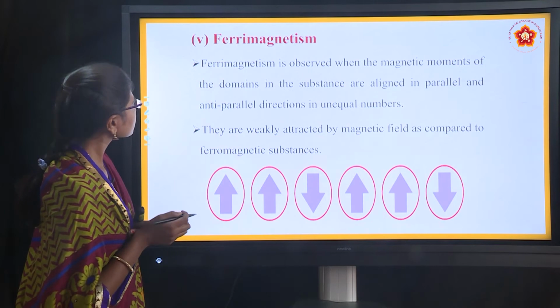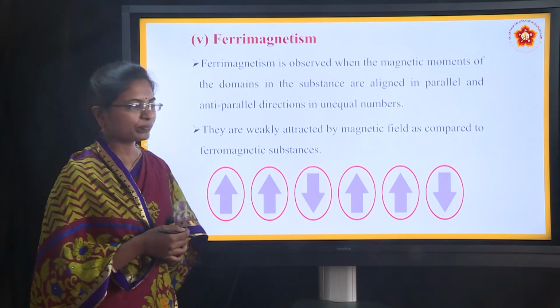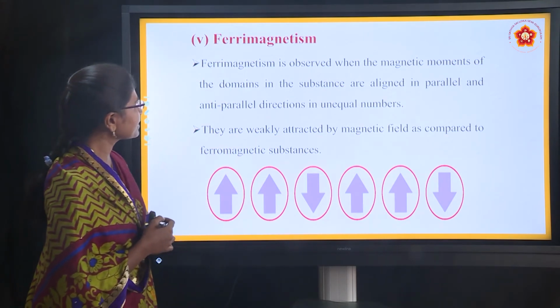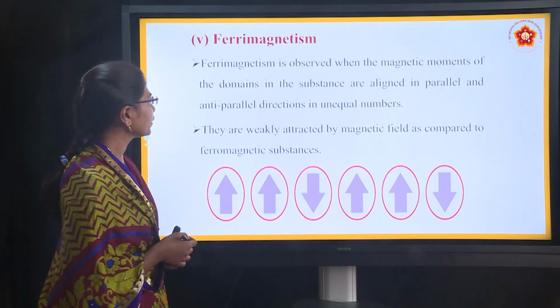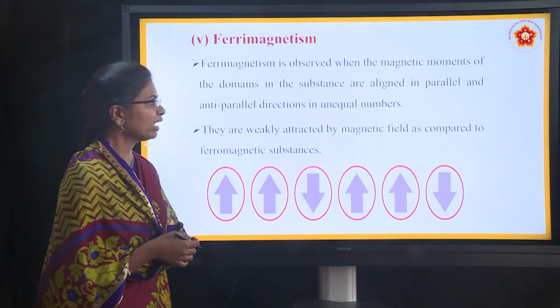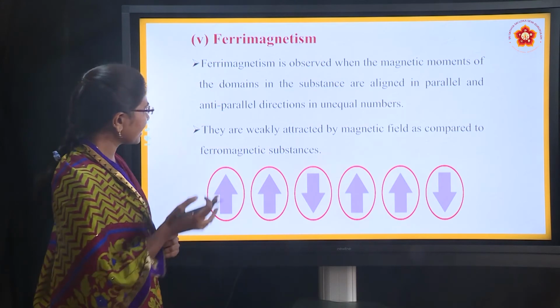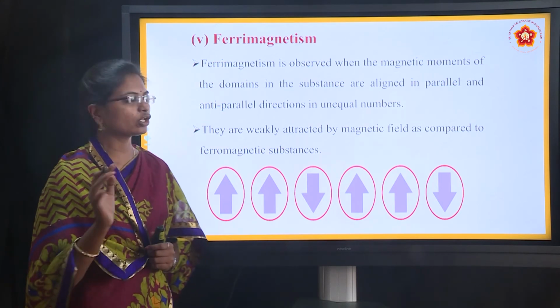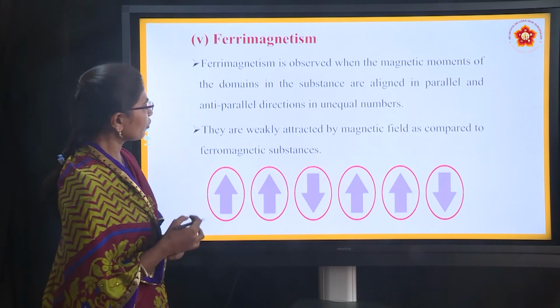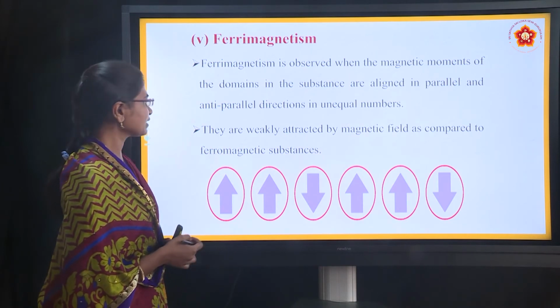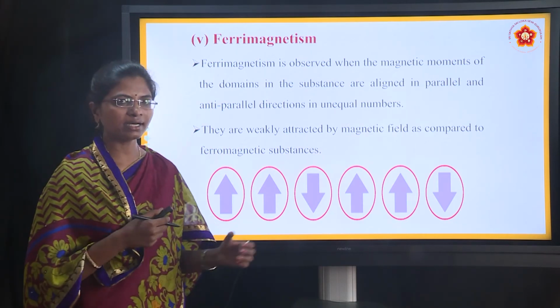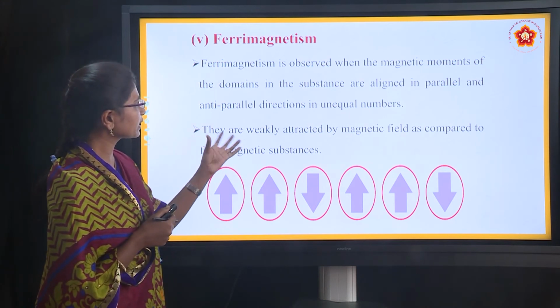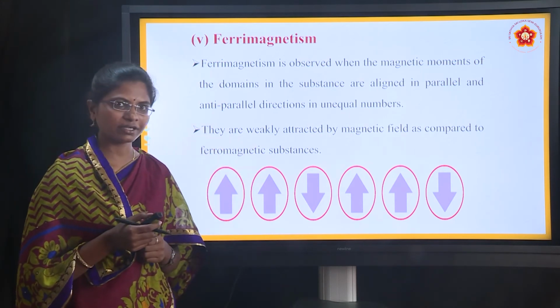Next one is ferrimagnetism, the last one. Ferrimagnetism is observed when the magnetic moments of the domains in the substance are aligned in parallel and anti-parallel directions in unequal numbers. They are weakly attracted by a magnetic field as compared to ferromagnetic substances.